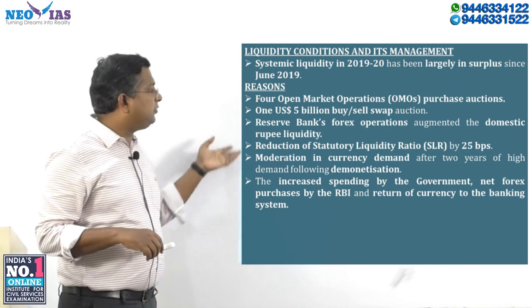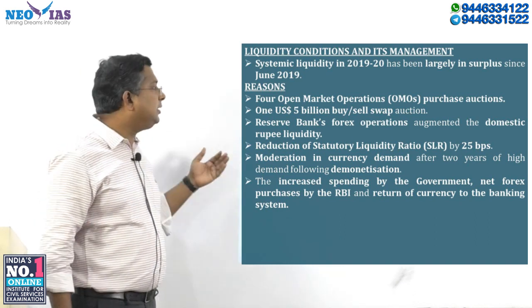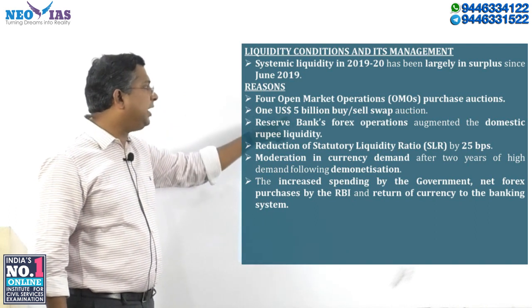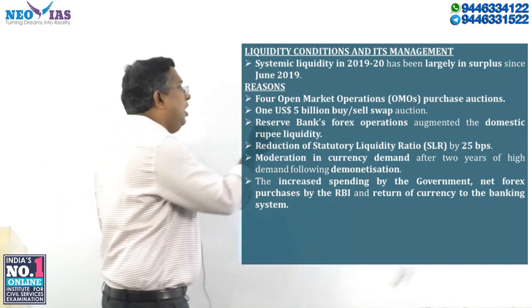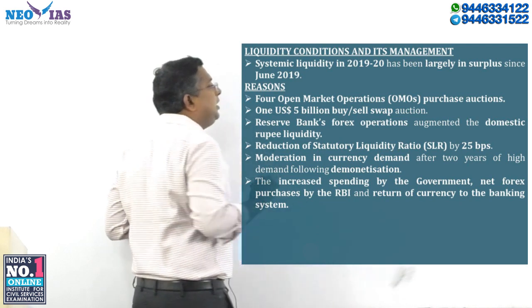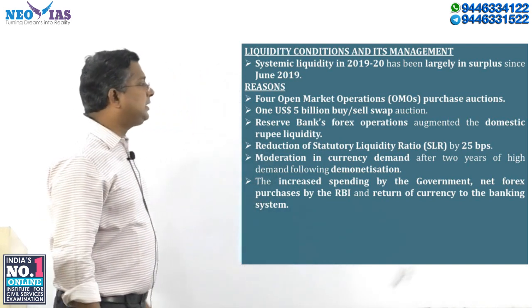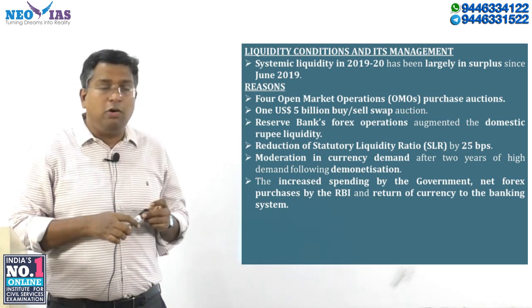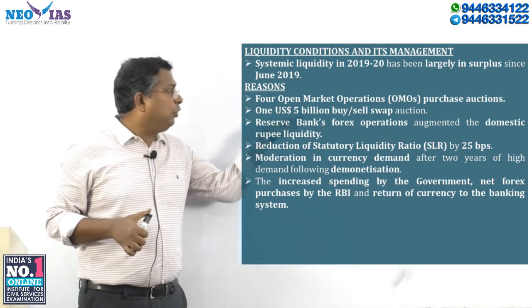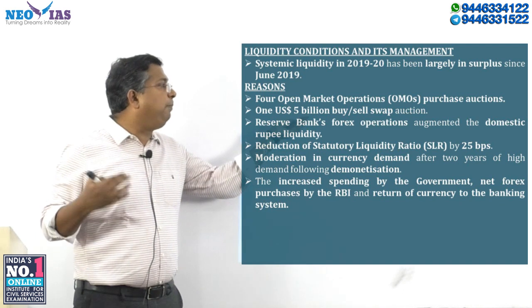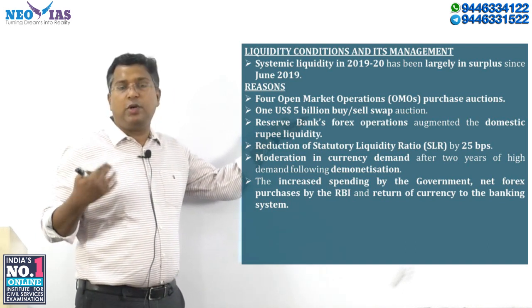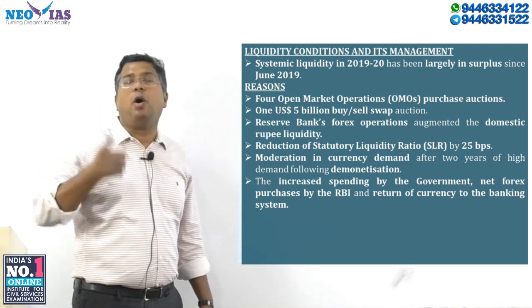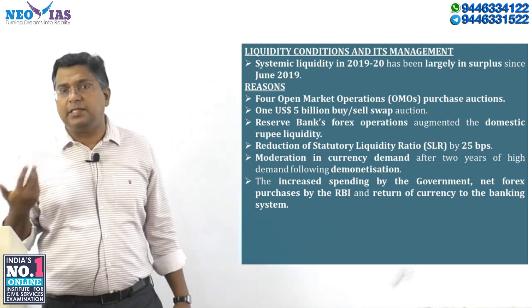Then see another current affair. In March as well as in April, RBI conducted this in 2019. In 2019, RBI conducted a $5 billion buy-sell swap auction. So RBI went for a swap auction of $5 billion. RBI generally purchases $5 billion from various banks and financial institutions.